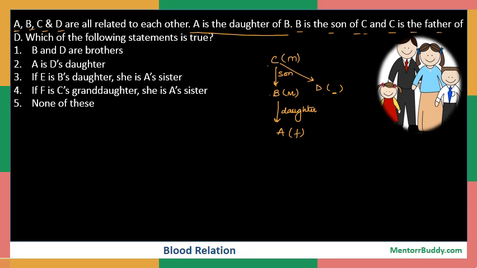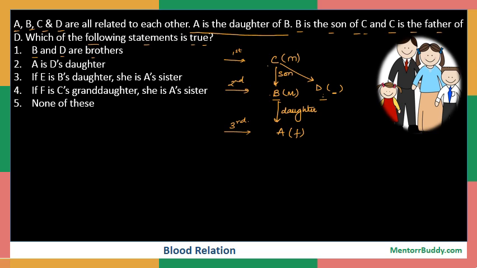Now the question says which of the following statement is true? So the first statement says B and D are brothers. They both belong to a same generation. As you see, this is one generation, I mean, this is the first generation, I would say. This is the second generation, and A belongs to the third generation.